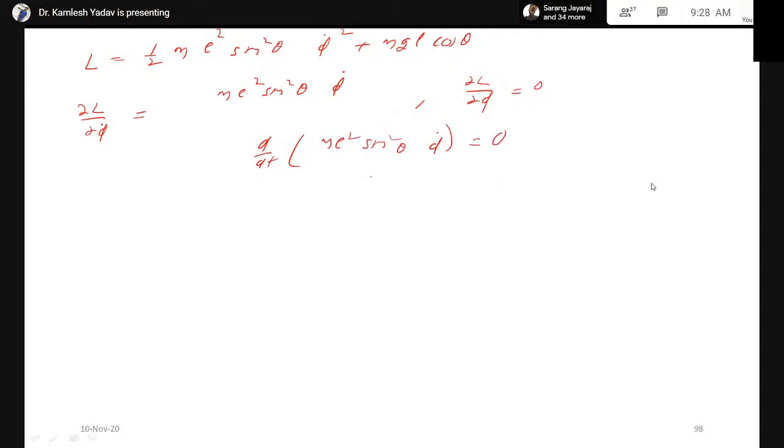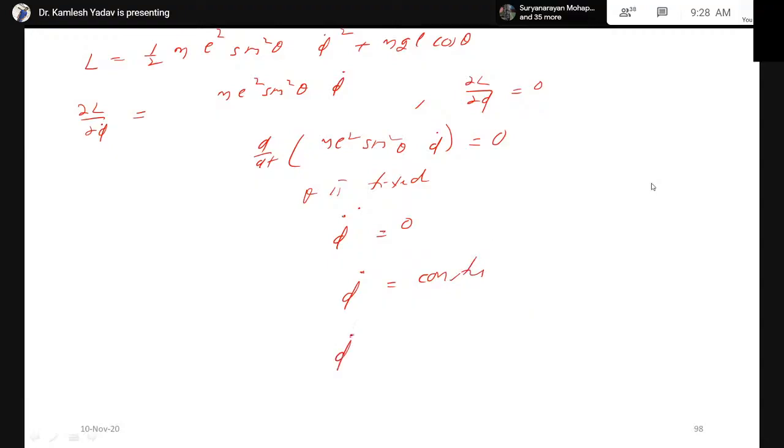Suppose, for example, theta is fixed. In that case sine square theta will be constant. Taking it outside from this equation, this becomes phi double dot is equal to 0. Integrating, phi dot becomes constant.